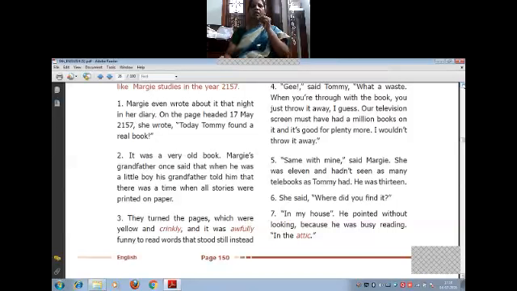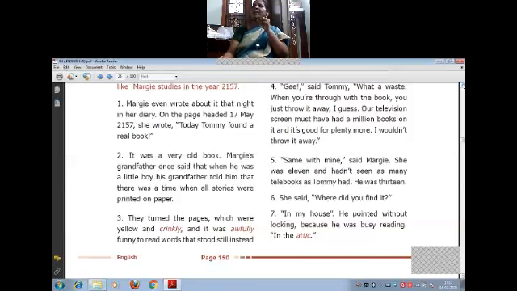They turned the pages, which were yellow and crinkly, and it was awfully funny to read words that stood still instead. So crinkly means that an old book will be just like yellow color, and it will be very papery. When you touch it, it will be folding, breaking. And it was ugly, not looking so good. Funny to read words that stood still instead.